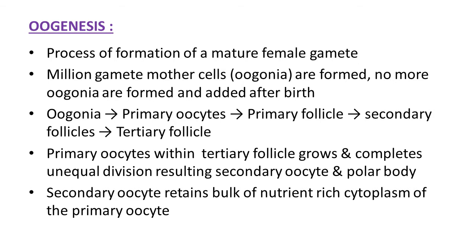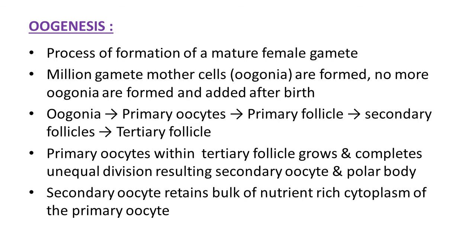What is oogenesis? As you know, it is the process of formation of a mature female gamete. The mature female gamete is the egg, ova or ovum, and it is always haploid in nature.